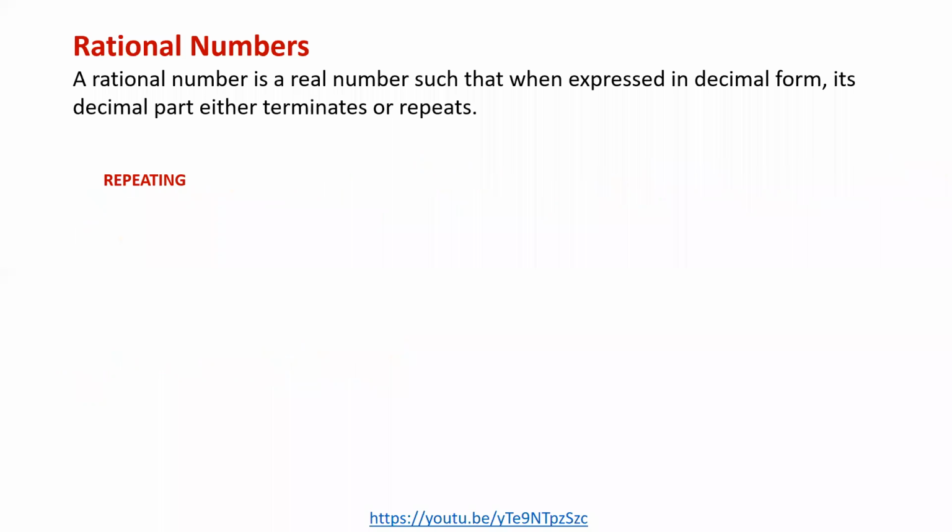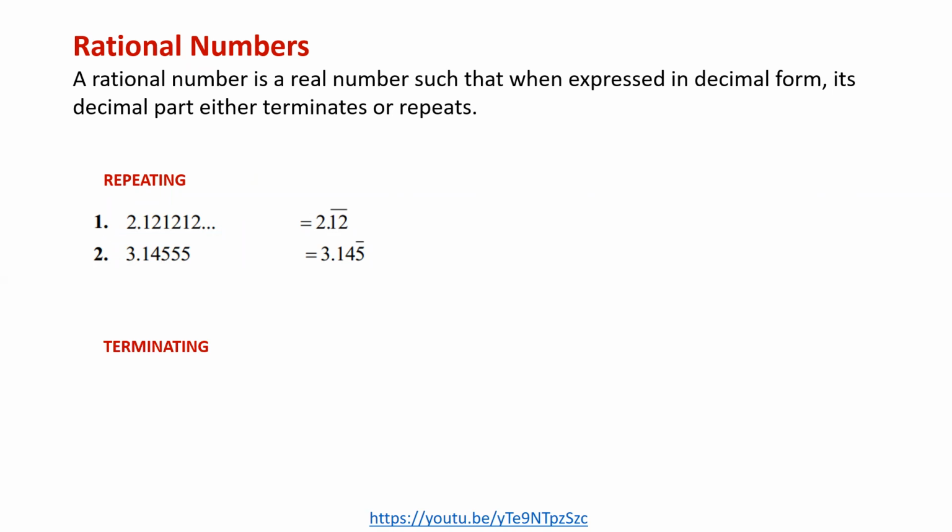Okay, so let us look at what are known as repeating numbers. So we have these numbers on the screen, and sometimes they might ask you to say, show that this number here is a rational number. How do you tell them that this can be expressed in the form a over b? How do you explain that to the marker? Let us look at that.